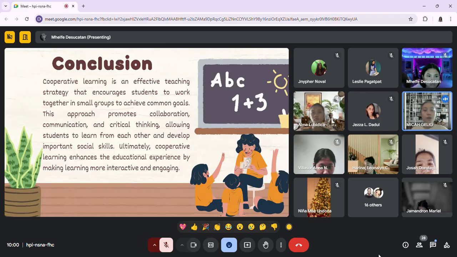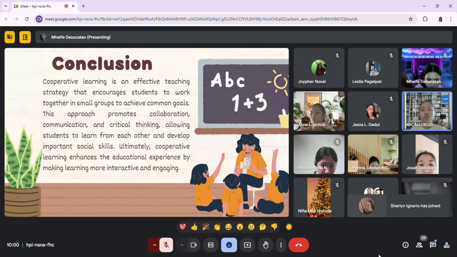All right. So, in conclusion, cooperative learning is an effective teaching strategy that encourages students to work together in small groups to achieve common goals. So, this approach promotes collaboration, communication, and critical thinking, allowing students to learn from each other and develop important social skills. So, ultimately, cooperative learning enhances the educational experience by making learning more interactive and engaging.